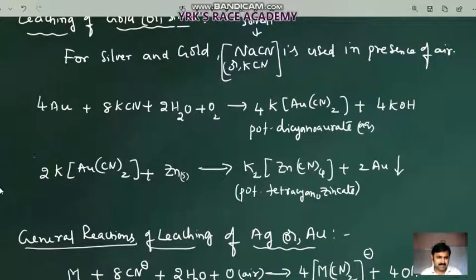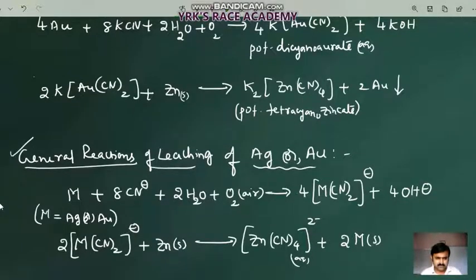What is the general chemical reaction used for silver or gold in the leaching process? In the first reaction, you take the metal with the CN⁻ ions coming from either sodium cyanide or potassium cyanide, washed with water and air. In the presence of air, it forms a complex, that is a dicyanometalate complex, and that dicyanometalate complex will be treated with zinc metal, forming a zinc complex, the tetracyanozincate complex, and the metal will be formed in the reaction.